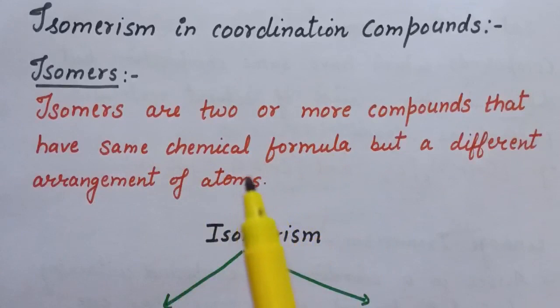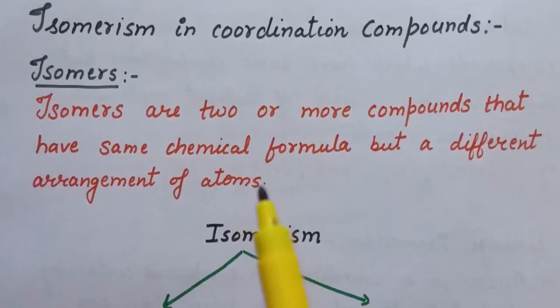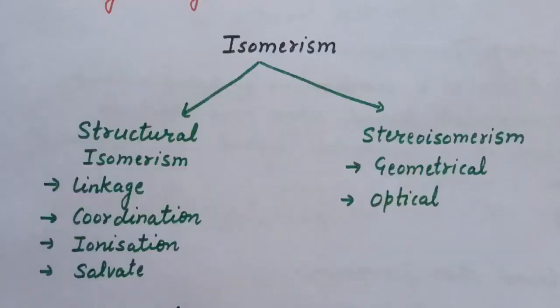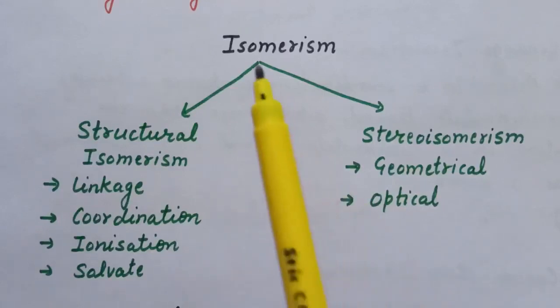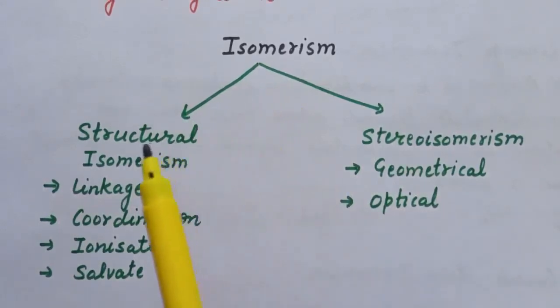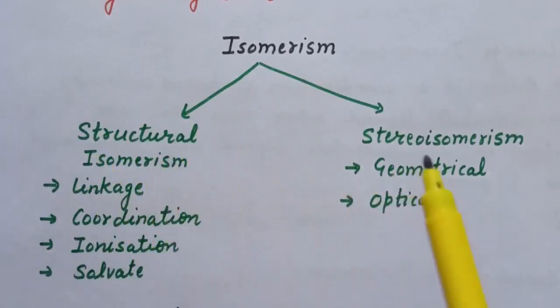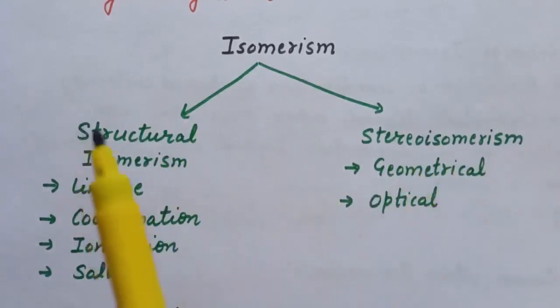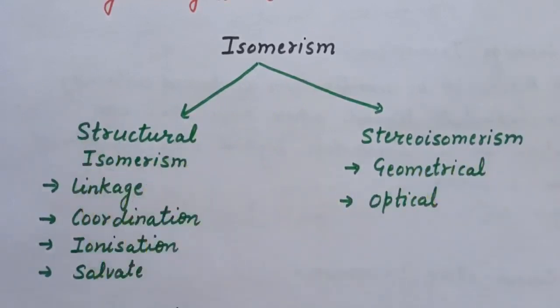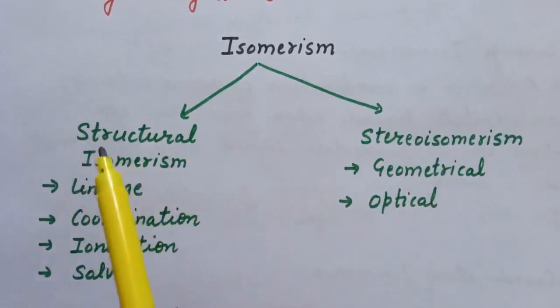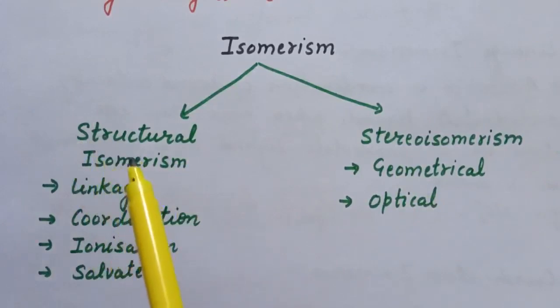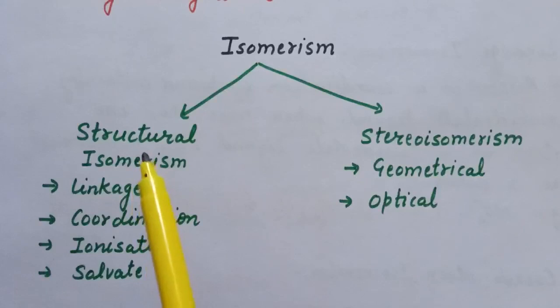Isomerism is very common in organic compounds, whereas in inorganic compounds, coordination compounds show various types of isomerism. In coordination compounds, mainly two types of isomerism are there: structural isomerism and stereoisomerism. Structural isomerism is that type of isomerism which arises due to the difference in the structure of coordination compounds.